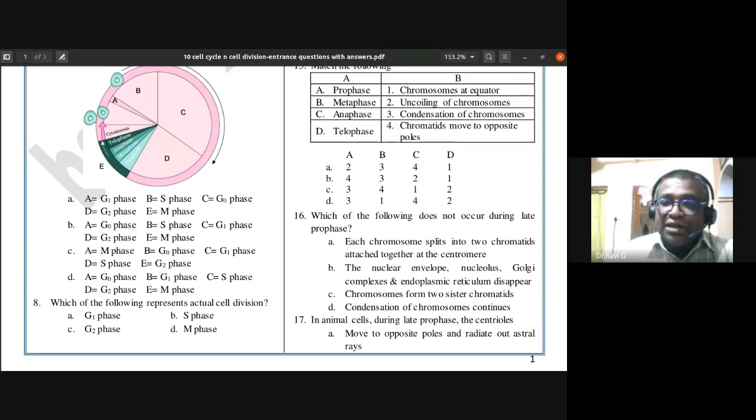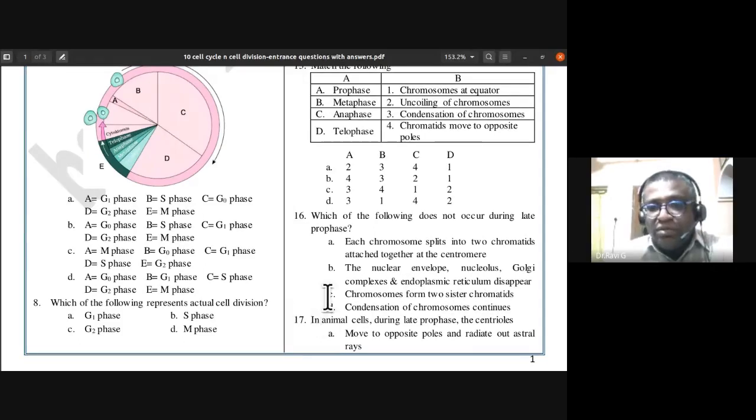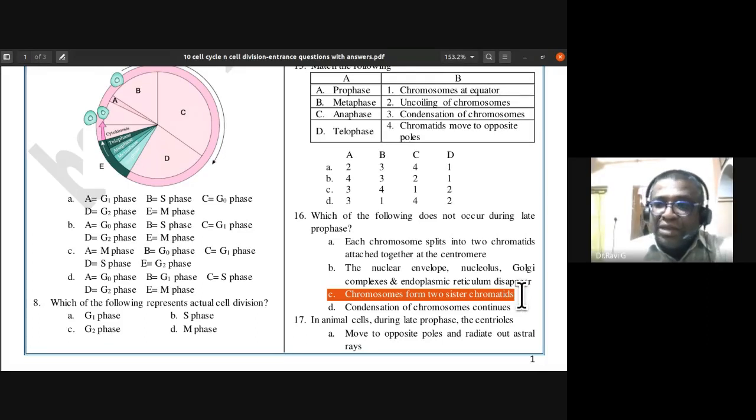So which of the following does not occur during the prophase? Option C. Chromosomes forming two sister chromatids, that does not take place during late prophase. So this is the wrong statement for prophase. Remaining are all the correct statements.